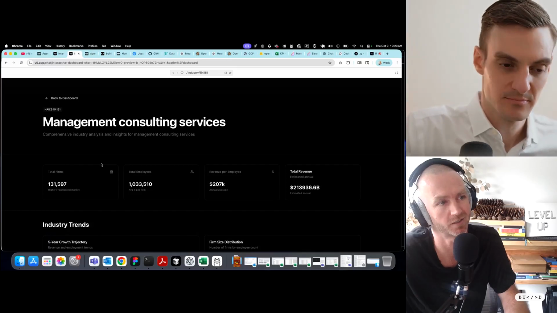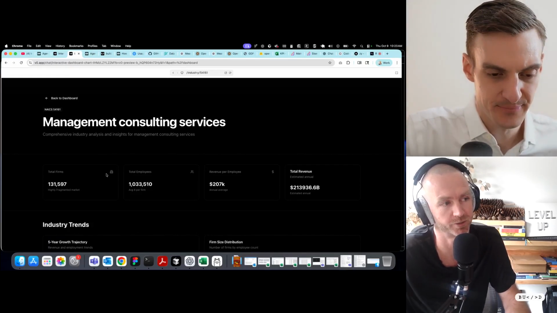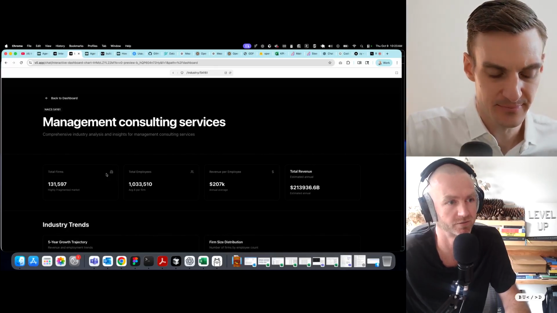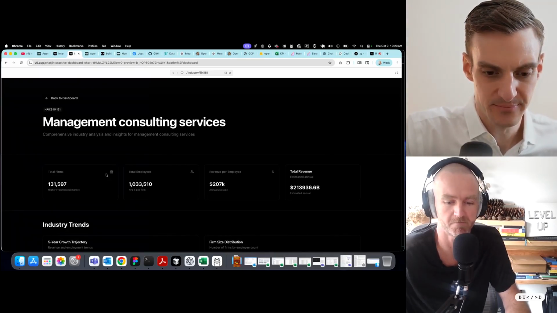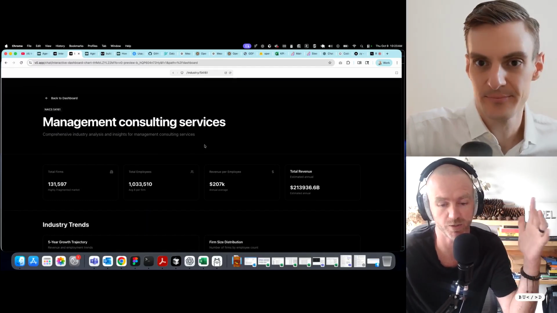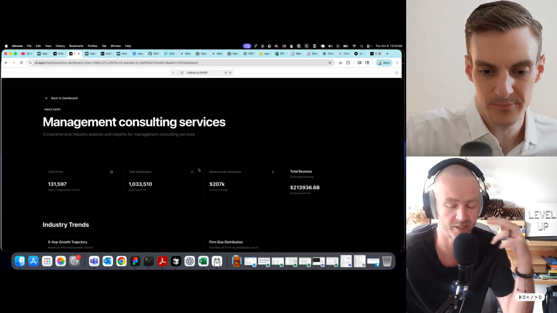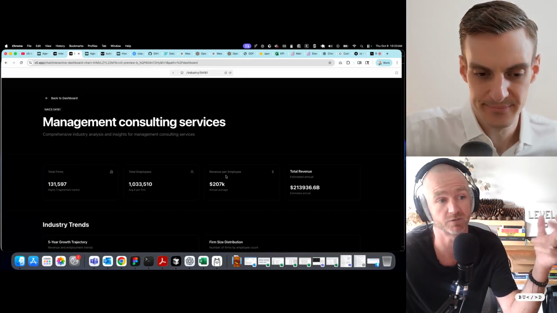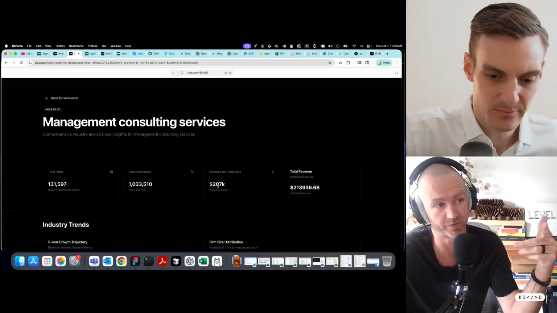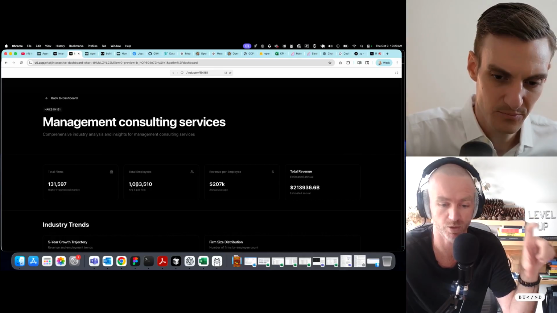So we can see these industries, this code, and then link it to average distribution of certain ONET occupation types. Because you can actually get a benchmark of, say, for management consulting services, what's the distribution of different roles that exist within that company based on survey data. So you can get a sense of, of the total revenue per employee and the total employees, what's the distribution percentage of different roles within that company?